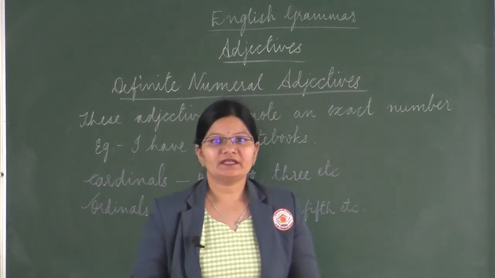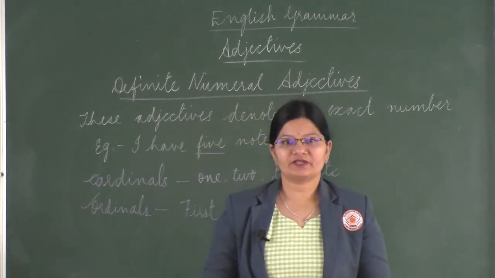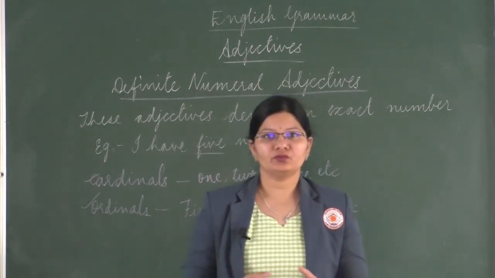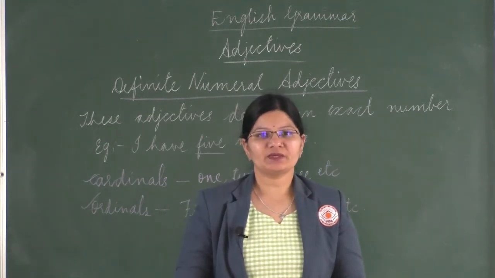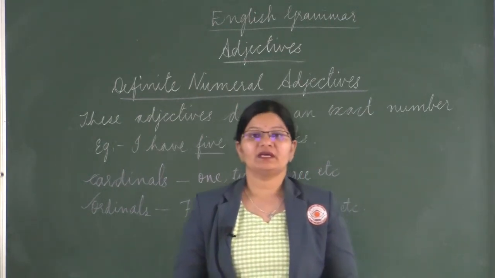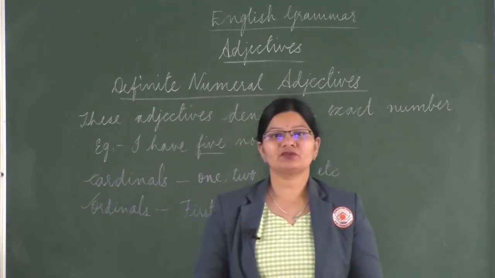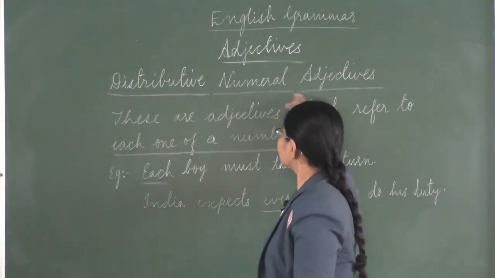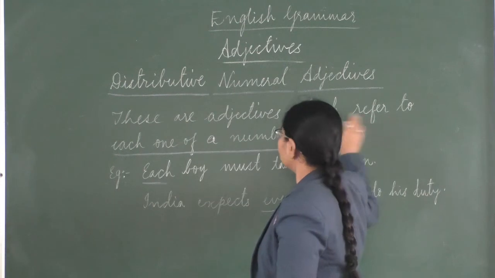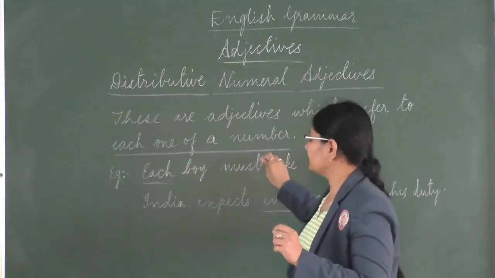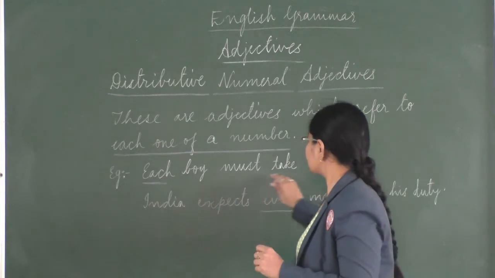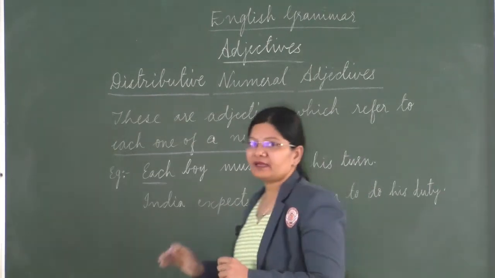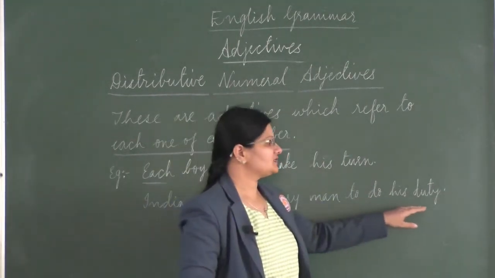The next one is the indefinite numeral adjective. This kind of adjective does not denote any exact number. For example, all, many, few, several, etc. The next one is the distributive numeral adjective. These are adjectives which refer to each one of a number. For example, each boy must take his turn. The next example is India expects every man to do his duty.